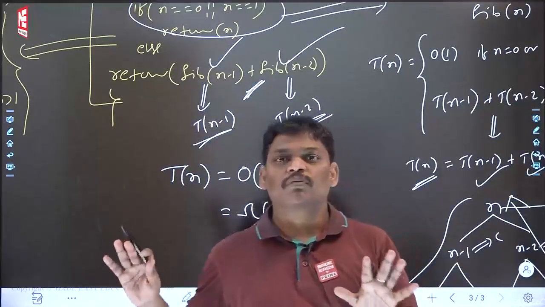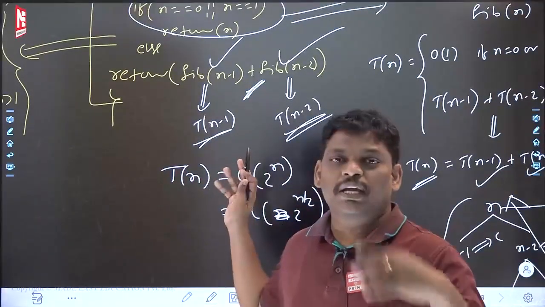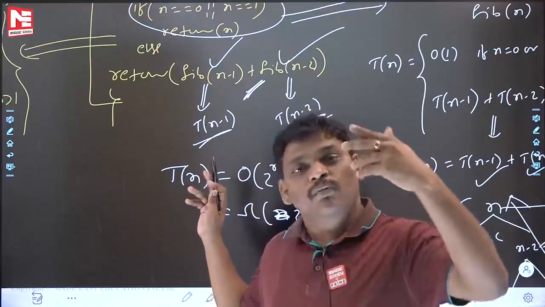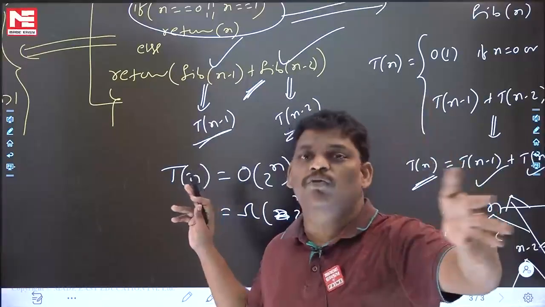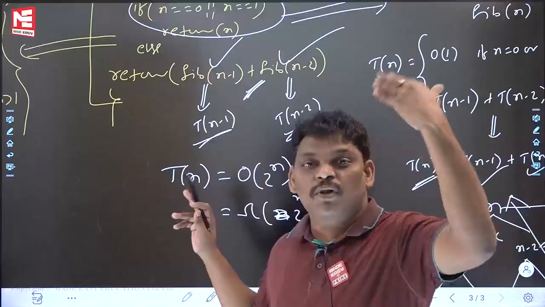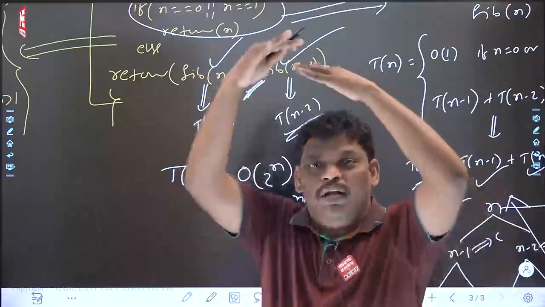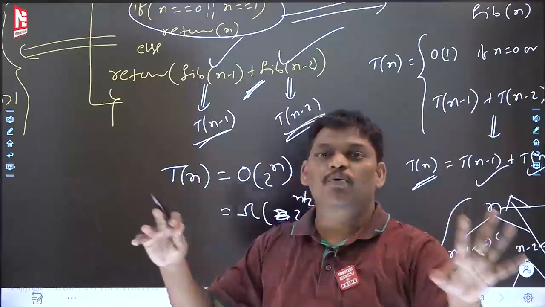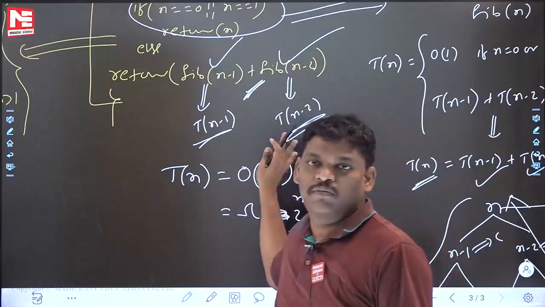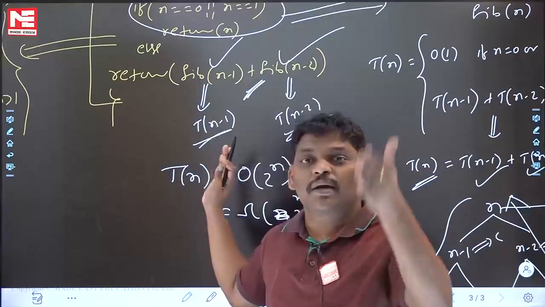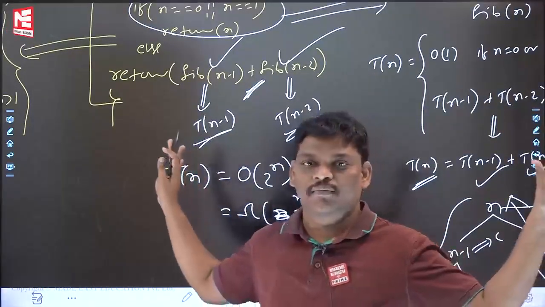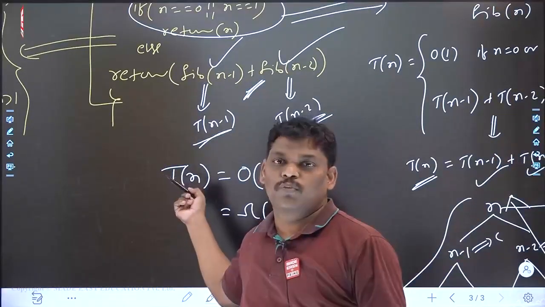So I am thinking that you are more comfortable now. Computing the time complexity of a recursive program manually is one way, which will trouble you and may sometimes give a wrong answer, because you have to do a lot of big procedure. The standard procedure is this. From now onwards, follow it. It is the correct time to say this. I am thinking you are comfortable.